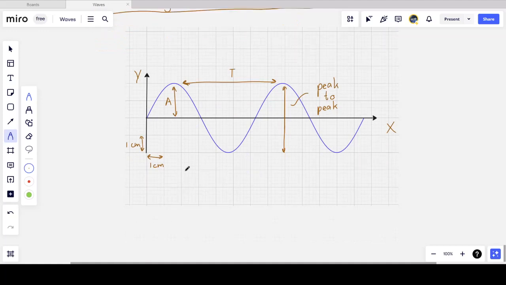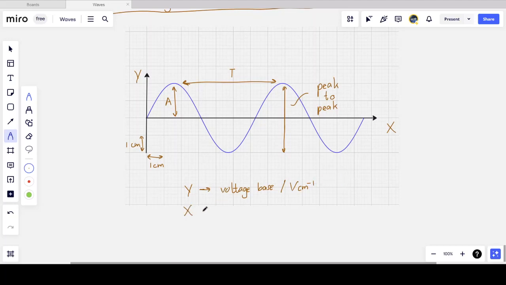So the Y setting is what we call the voltage base, meaning I get a voltage representing my amplitude, and it's measured in volts per centimeter.